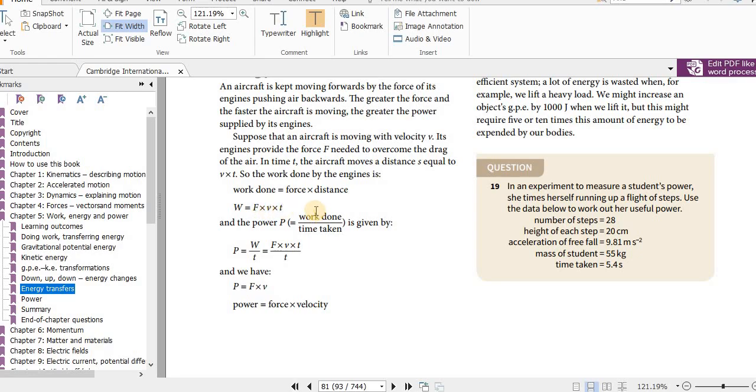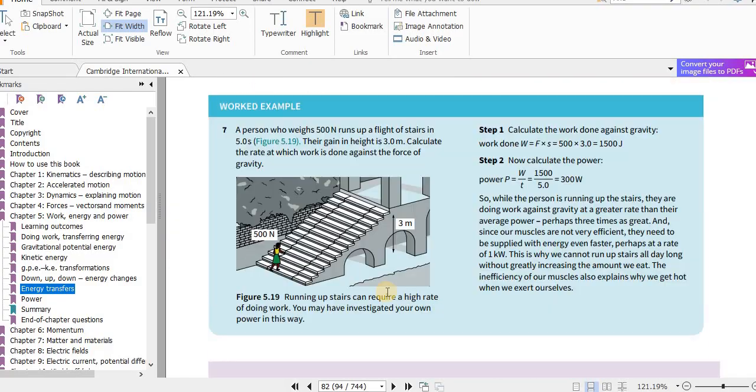Then power equals work over time, and we can write this equation here, because work is this, so we write that, and then v over t, t and t can cancel, so you get power equals force times velocity. So this is another important equation.